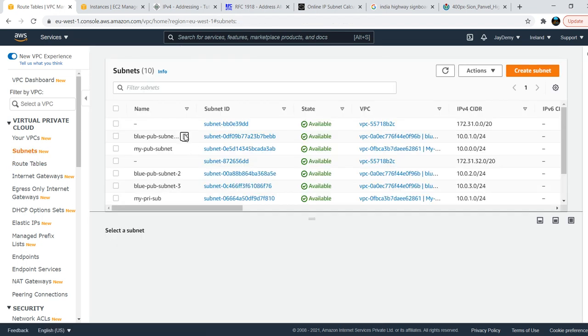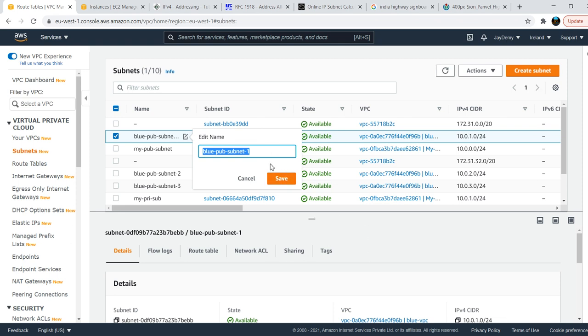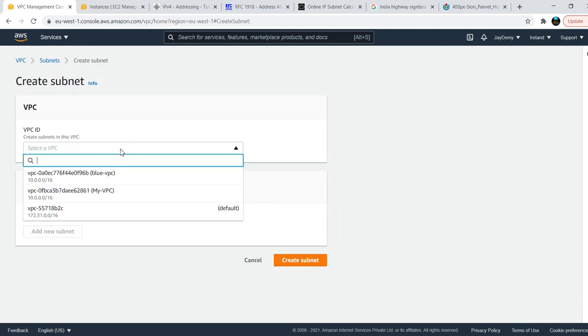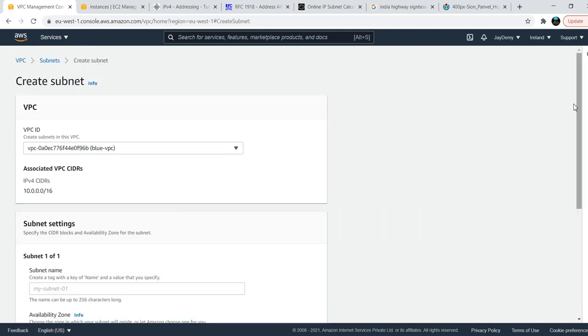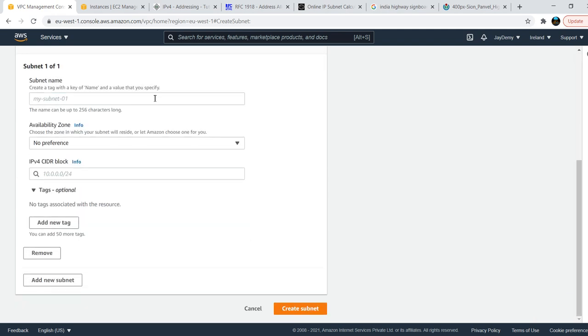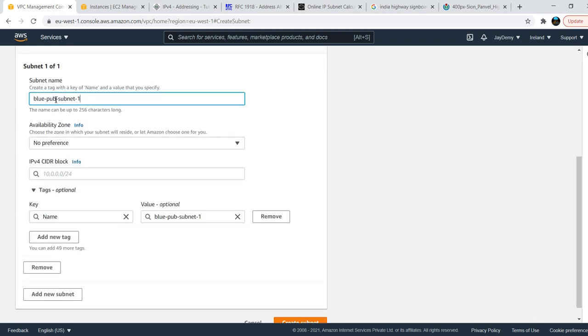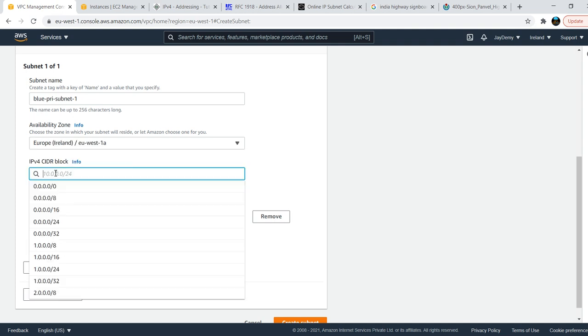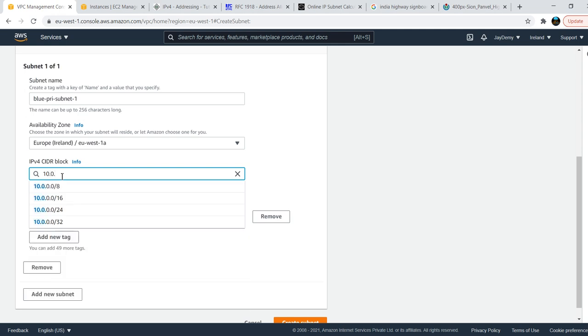subnets. Which subnets will I create? I'll create private subnets. Create subnet. Choose your VPC, blue VPC. I'm giving the name for my private subnet: blue private subnet 1, the preference is 1A, and the CIDR block, we already took 10.0.3, so now we'll take 10.0.4.0/24. This is in 1A.